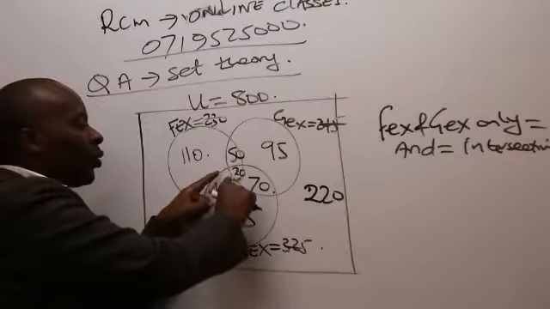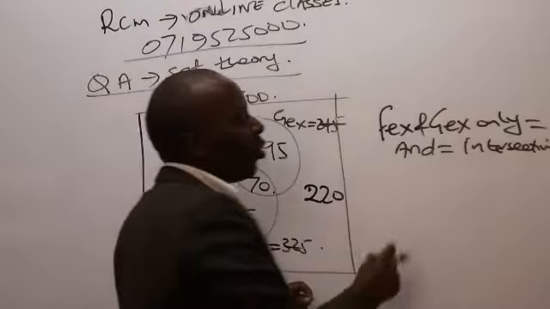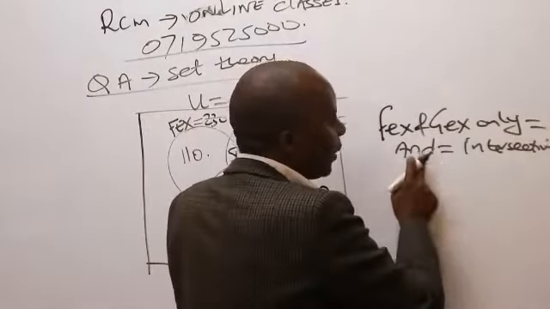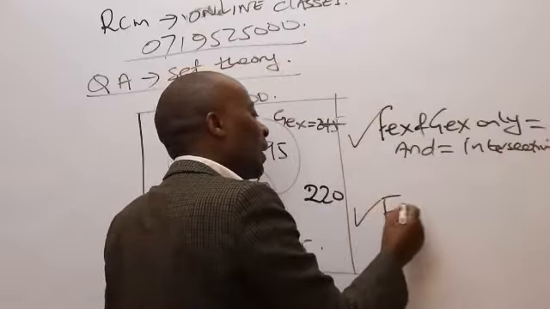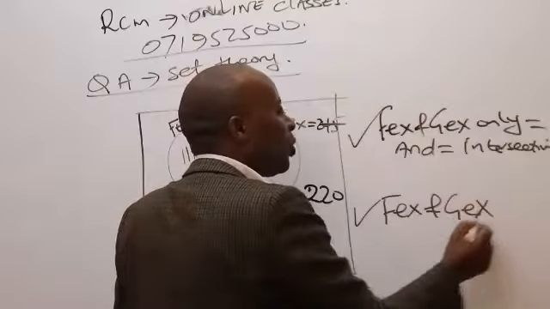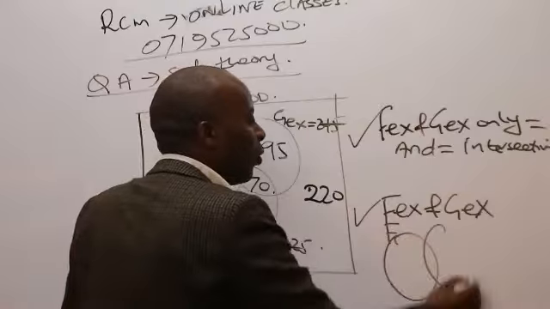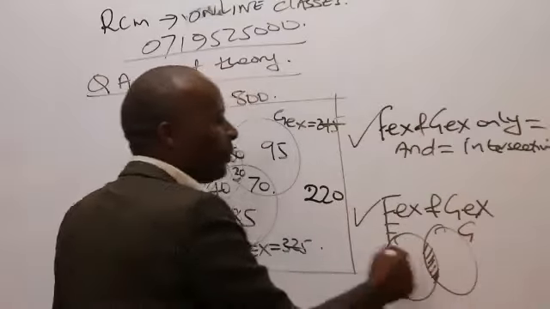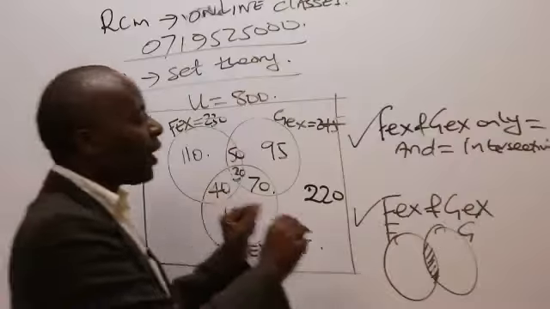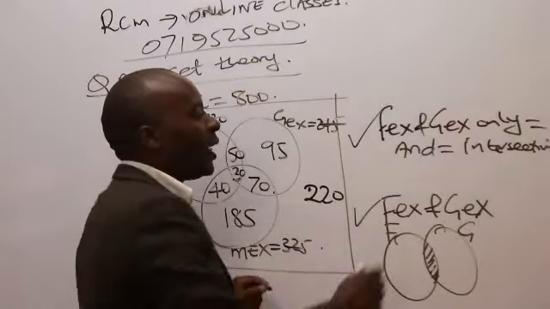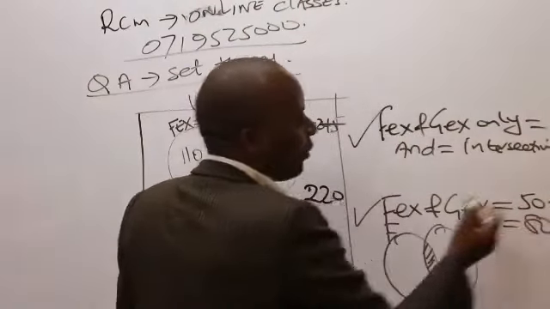So the moment they say but not MEX, that gives me the intersection alone. If it's FEX and GEX only, then I'll talk of 50. But when the examiner talks of just FEX and GEX without the word only, they want you to look at F and G. And means the intersection. So if it's FEX and GEX without the word only, then straight away I would have taken 50 plus 30, the entire intersection, which would have given me what here?